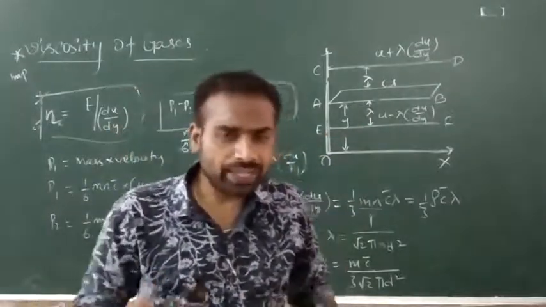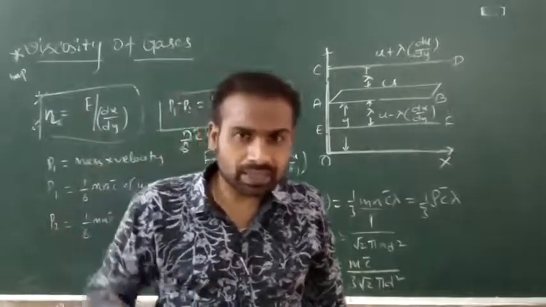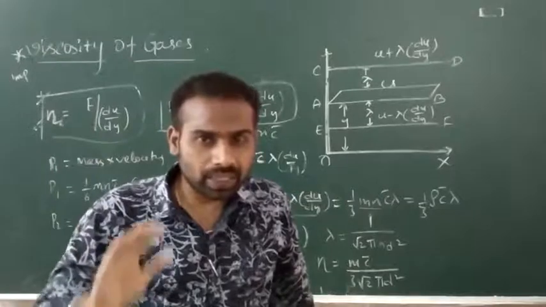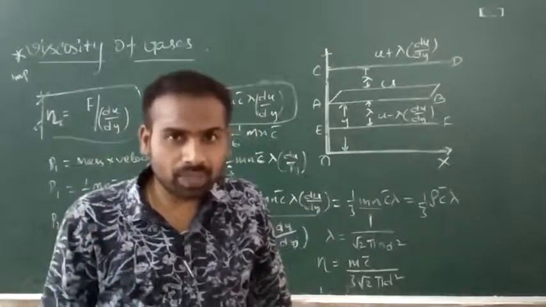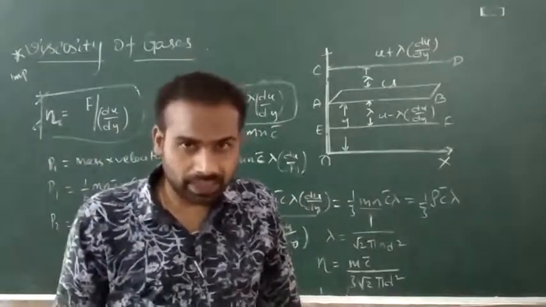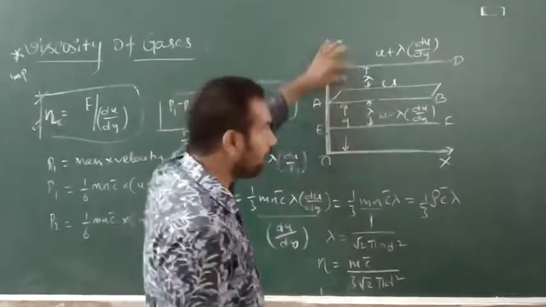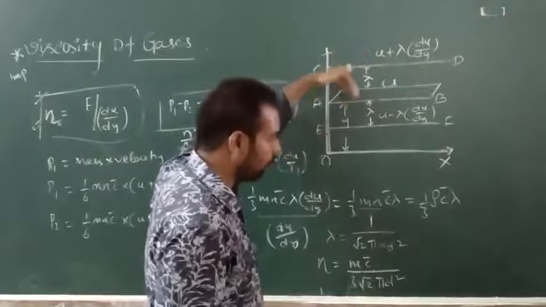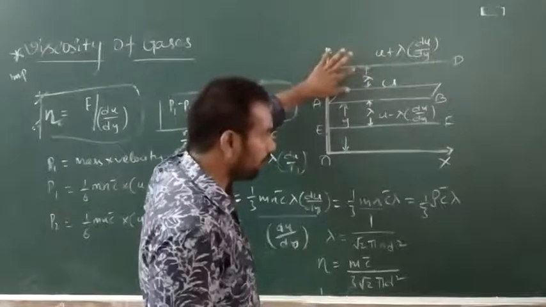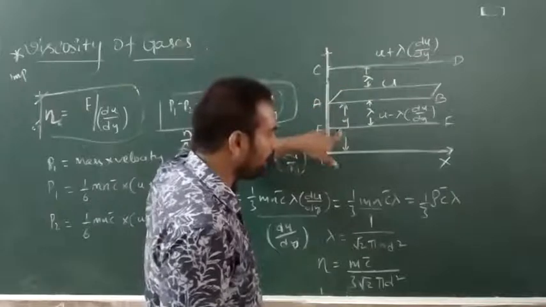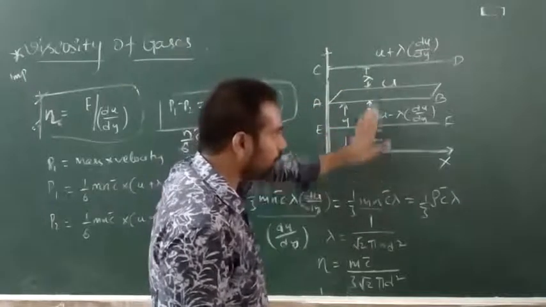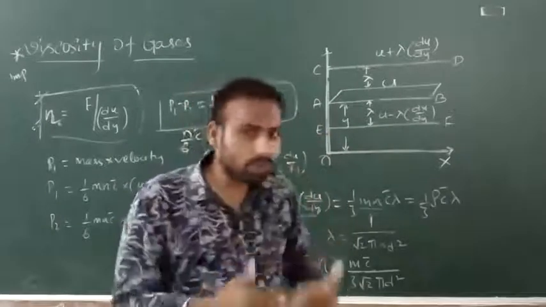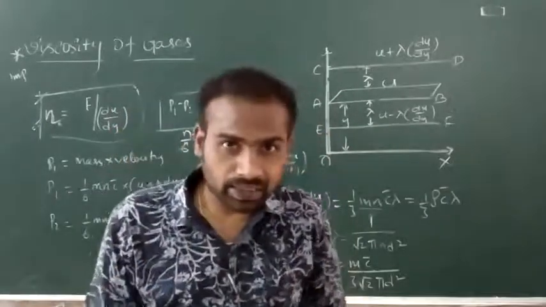Now according to the kinetic theory of gases, what happens? The molecules which have more momentum will transfer the momentum to the other molecules which are moving with less momentum. So the molecules will cross the AB layer and move in the downward direction, because they have more momentum, and the molecules which are on the EF layer will move in the upward direction and collide in the AB layer. They will transfer the momentum.